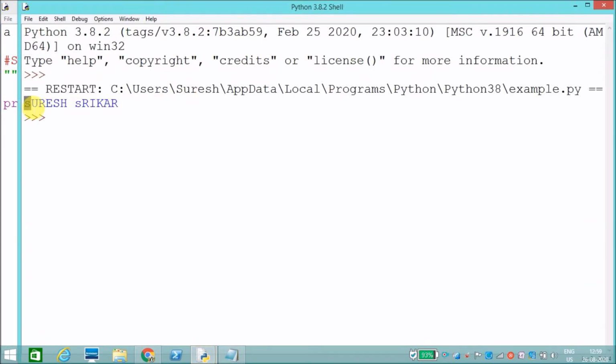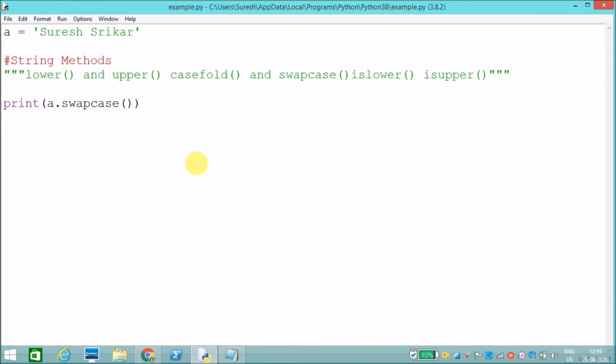See, S is in capital so it is converted into lower, and the rest of the things in lower will convert into uppercase. Like that, in another string, S is in lower case, it is converted to capital case, and the rest will be converted into lower case. Like that, swap case will work.